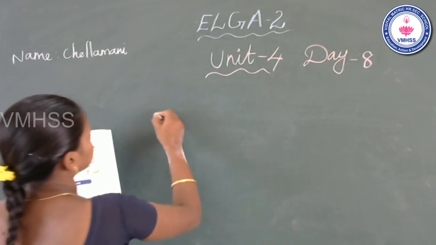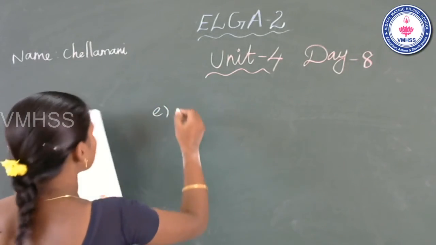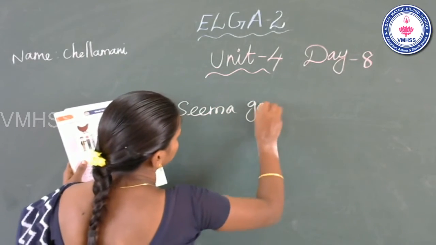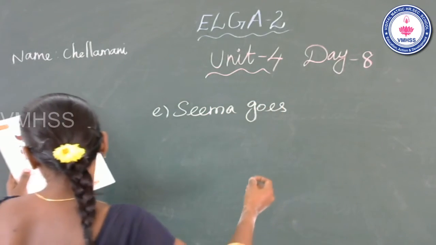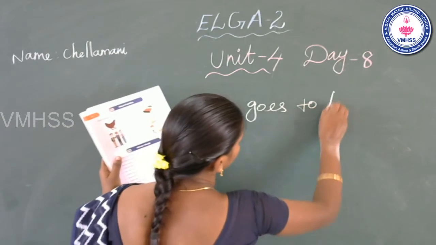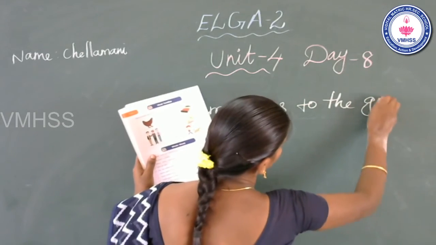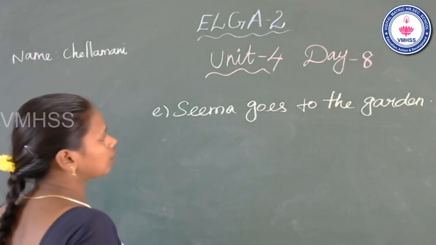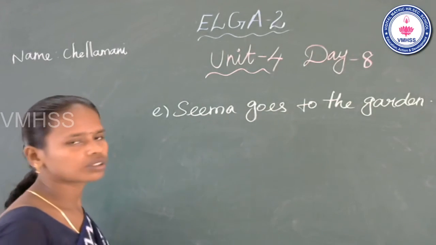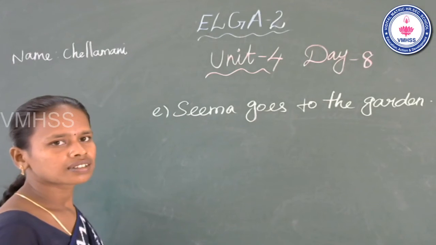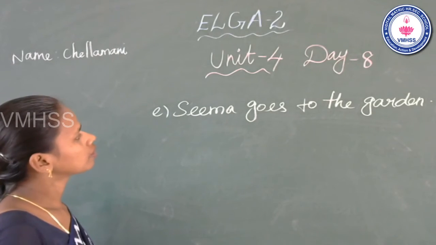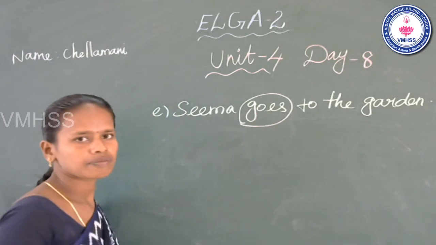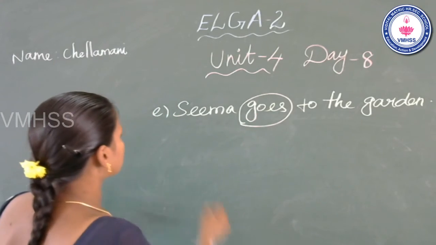Next one. Seema goes to the garden. Seema goes to the garden. Do you see any whole word in this sentence? Which word? Yes, that word is goes. You can circle it. Is it clear? Now go to the next one.